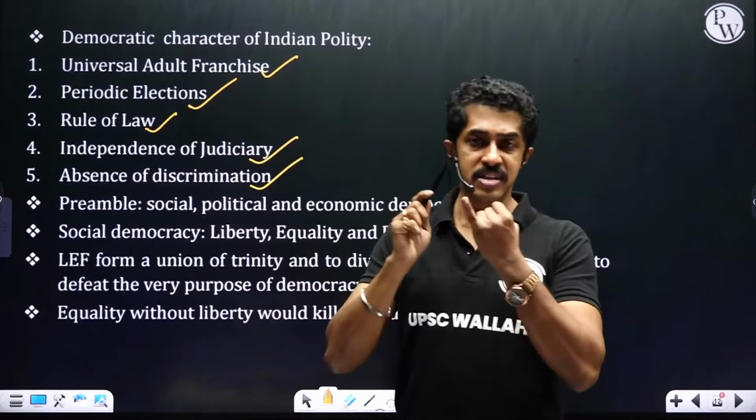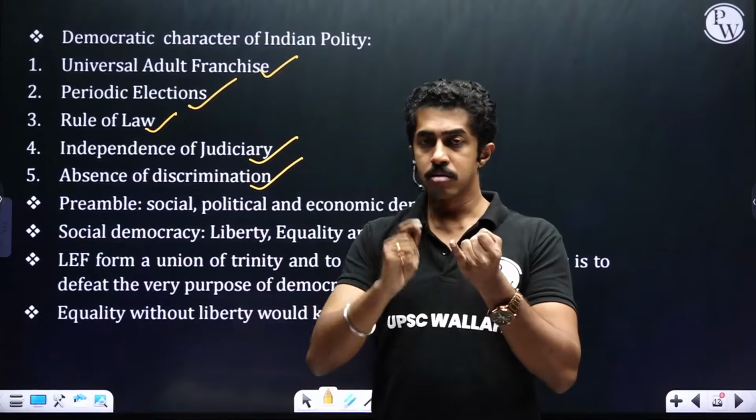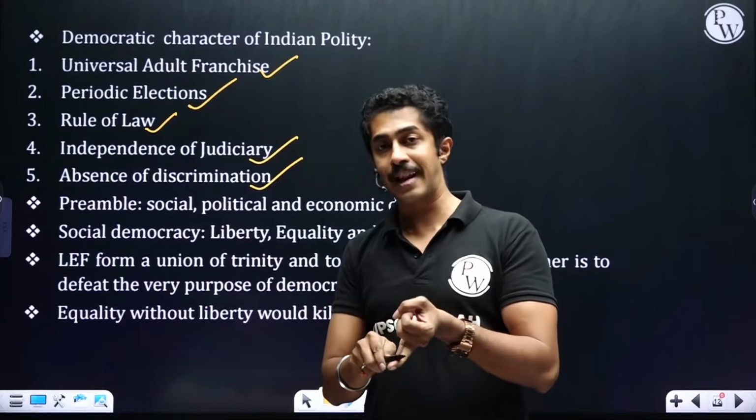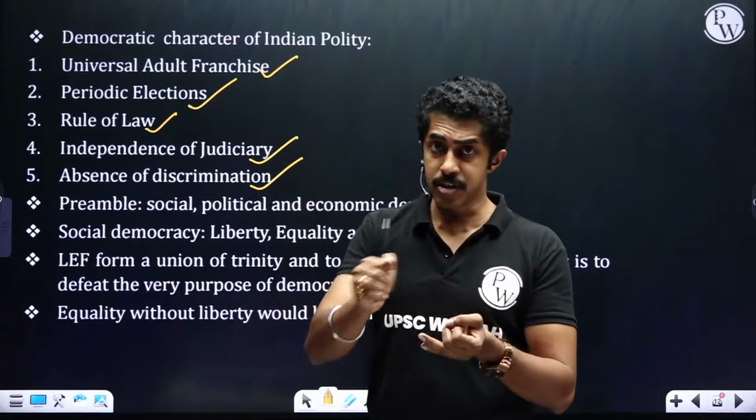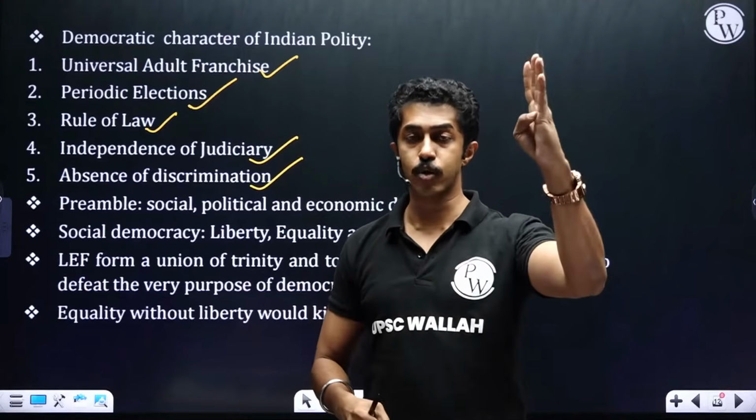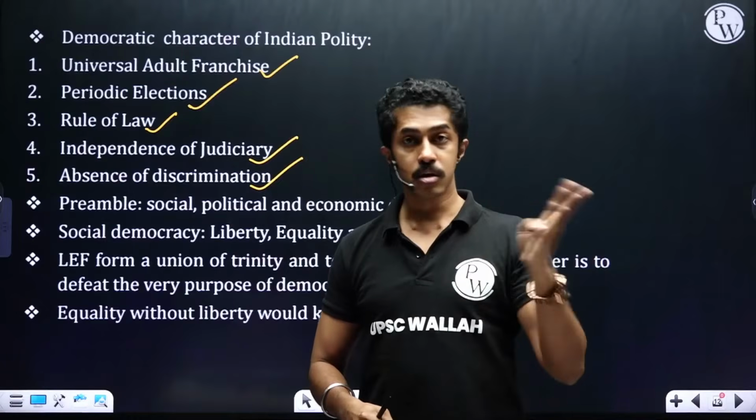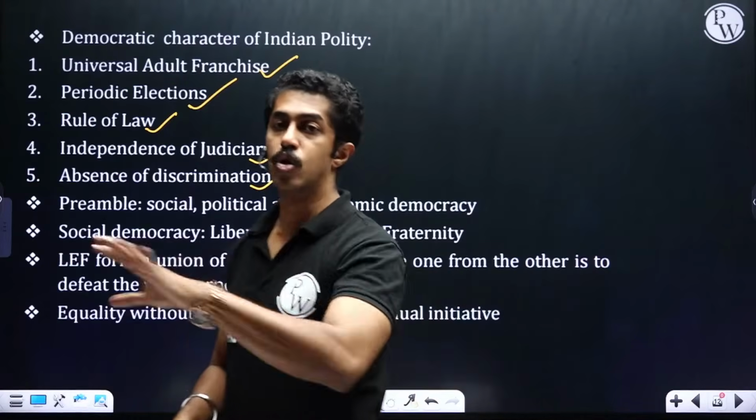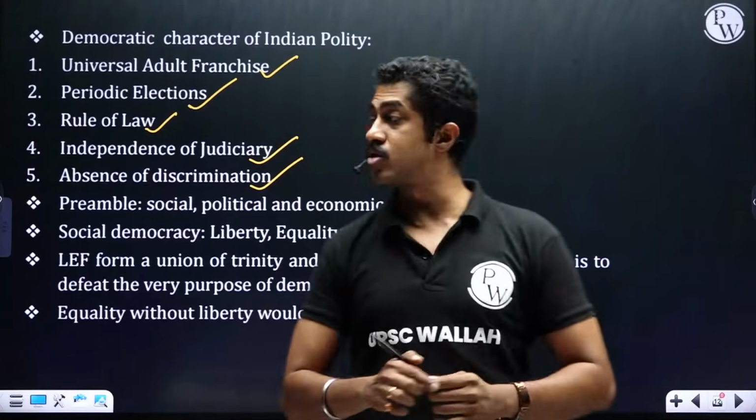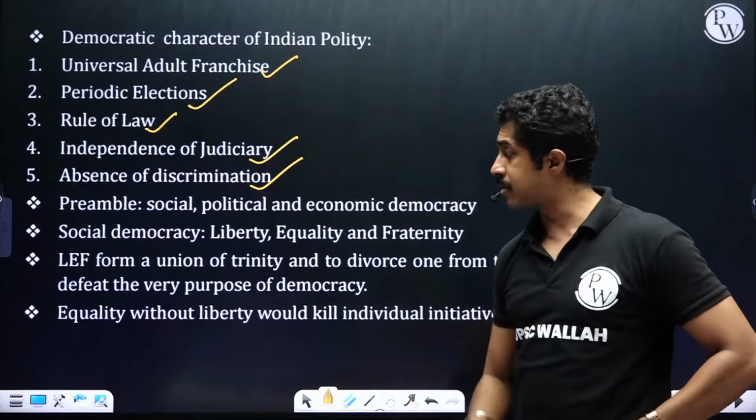So, universal adult franchise. So, voting rights are there. Then comes the voting part. Periodic election. Elections should follow the rules, rule of law. If not, judiciary will question. Independence of judiciary. Last one, there is no discrimination, absence of discrimination. These are the 5 characteristics of democratic character.